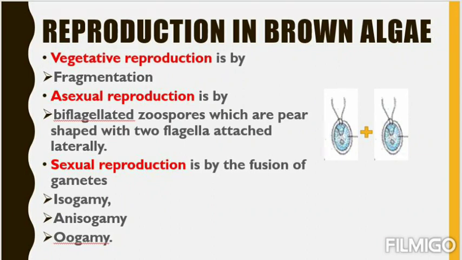The sexual reproduction occurs by the fusion of gametes, and these are of three types: isogamy, anisogamy and oogamy. All these three types are found in the sexual reproduction of brown algae. So both chlorophyceae and phaeophyceae show all the reproduction types.